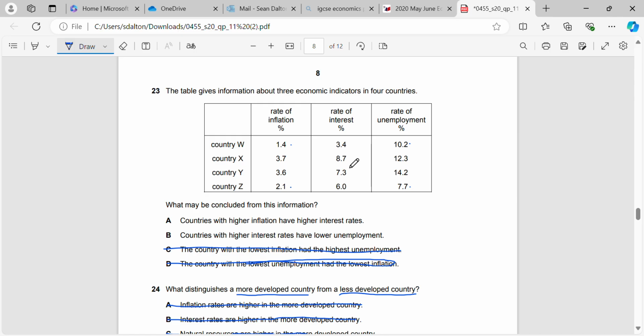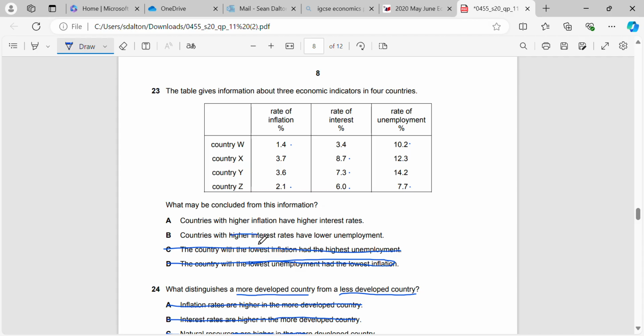Again, we can see that's wrong, because in country Y it's 7.3% rate of interest but 14.2% unemployment. But in country W, our interest rate is the lowest, but comparing it to country Z, the interest rate is higher and the unemployment rate is lower, right? So it doesn't match up.